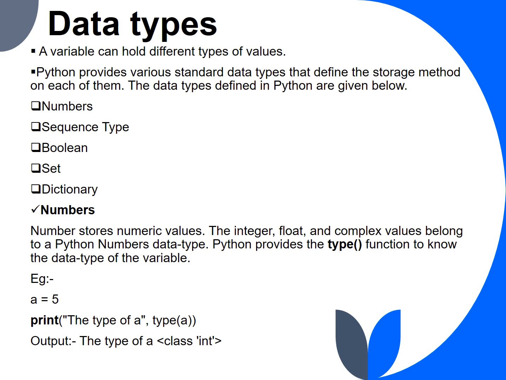Numbers. Numbers store numeric values. The integer, float, and complex values belong to the Python numbers data type. Python provides the type function to know the data type of a variable. For example, here a equals 5. So when we print the type of a, we get the output as int, as 5 is an integer.